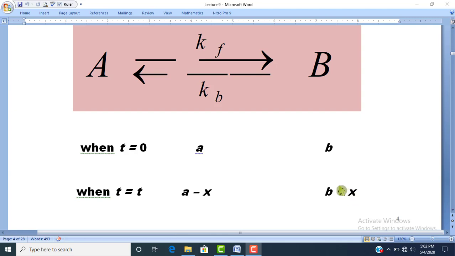So that amount is x. So the amount of the product after time t second will be b plus x, and the remaining amount of the reactant A will be a minus x moles.